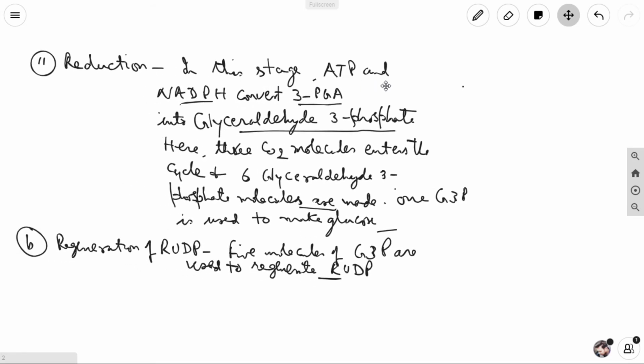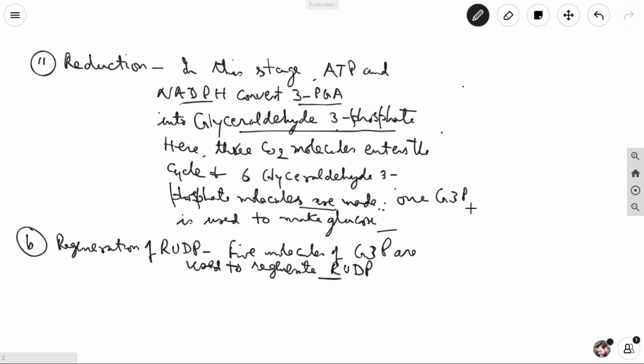In this stage, ATP and NADPH convert the 3-PGA into glyceraldehyde 3-phosphate. Here 3 carbon dioxide molecules enter the Calvin cycle, and 6 glyceraldehyde 3-phosphate molecules are made.